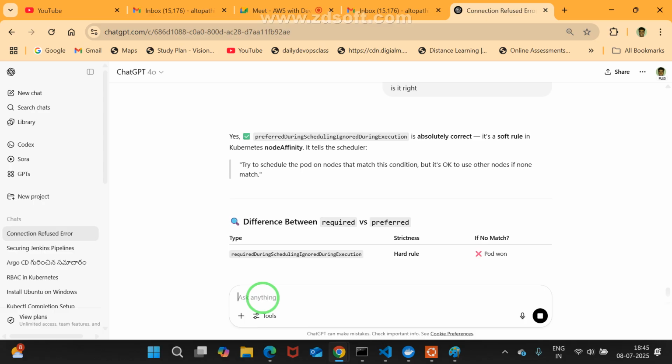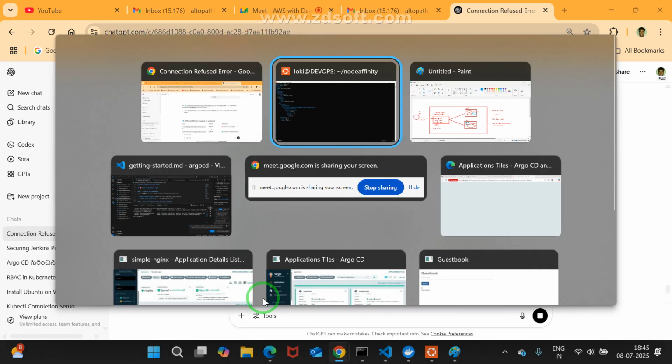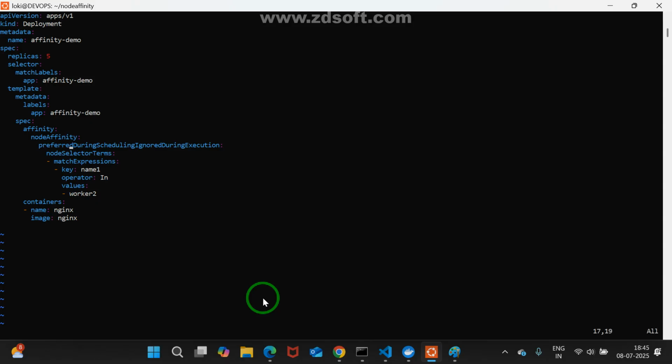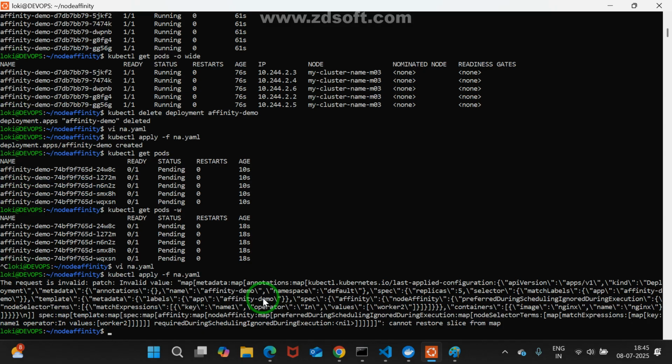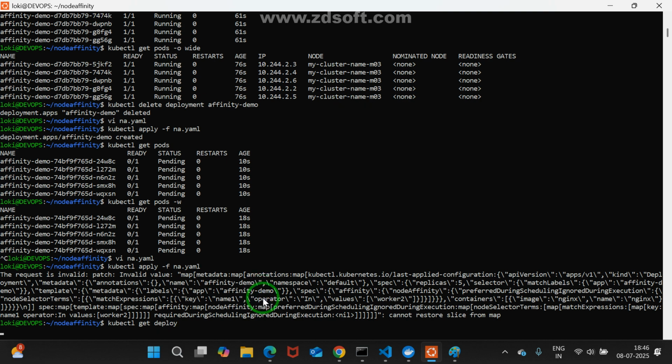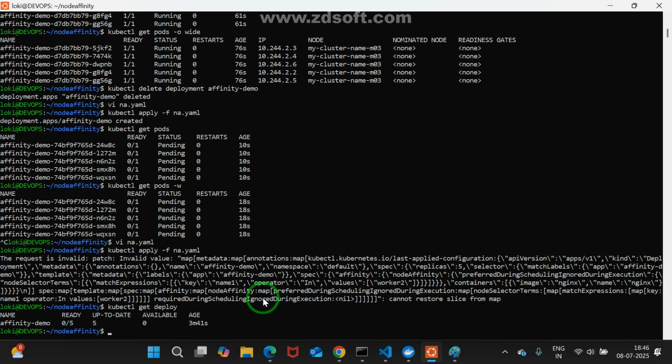See, required versus preferred. Now we are moving to the same concept. Now escape and shift colon x, you know it. A very simple way. kubectl apply. Yes. Somewhere something is going wrong. Cannot restore slice from map. What happened? kubectl get deployment. I think the deployment is pending, right? kubectl get deploy. See, yeah, that is the problem. First, I'll go and remove it, right? It was already written, right?